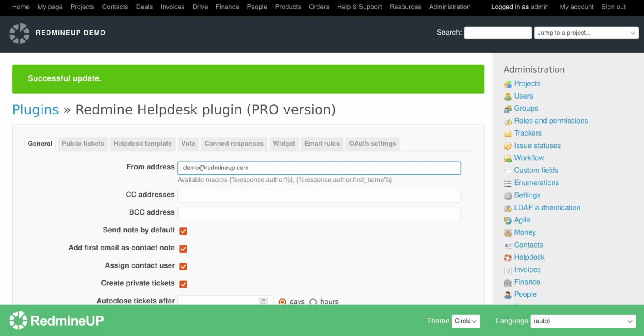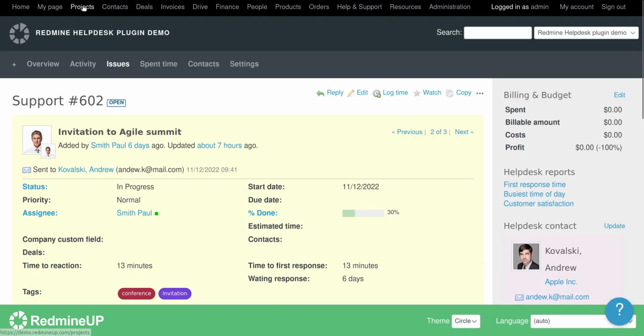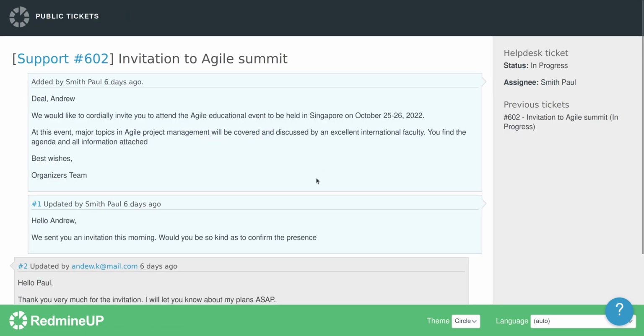Okay, so when we return back to the ticket and just refresh it, we see that the public link button is now appearing. So we click on it and the public ticket view is now ready for seeing.